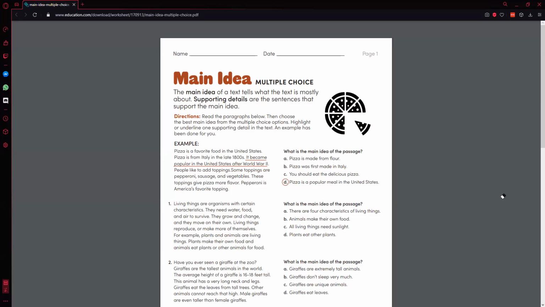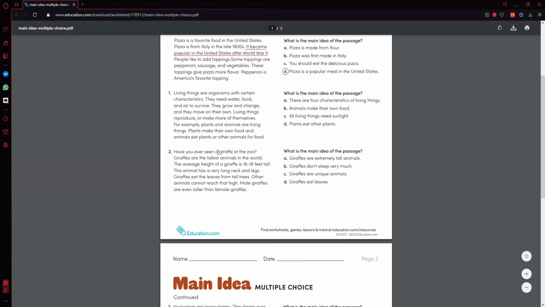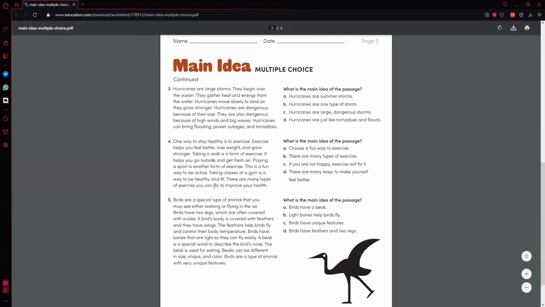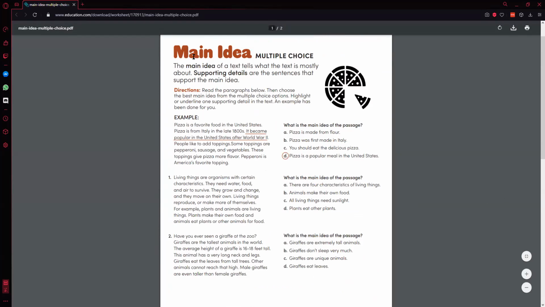Today, me and my student went over what main ideas were, how we can find them, and what supporting ideas are. So the first thing we did was go through all 5 of these problems and figure out what the main idea was.